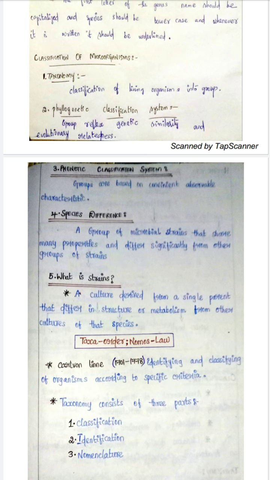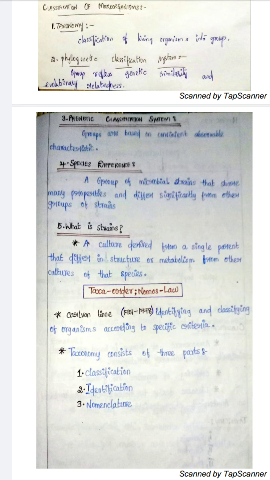So you need to understand the difference between species and strain. A species is a group of microbial strains that share many properties and differ significantly from other groups of strains. A strain is a culture derived from a single parent that differs in structure or metabolism from other cultures of that species.